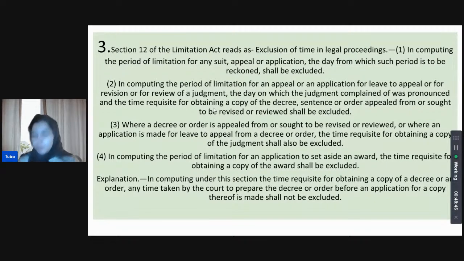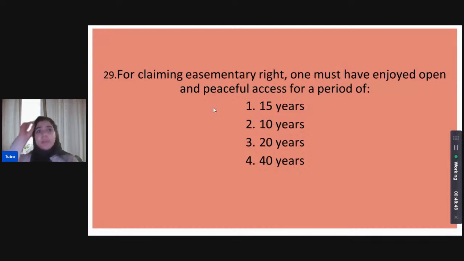For claiming easementary right, one must have enjoyed open and peaceful access for a period of, again, a question we should all, as legal pupils, know the answer to. What is the time window for open and peaceful access so that you can claim easementary rights tomorrow? Is it 15 years, 10 years, 20 years, or 40 years?